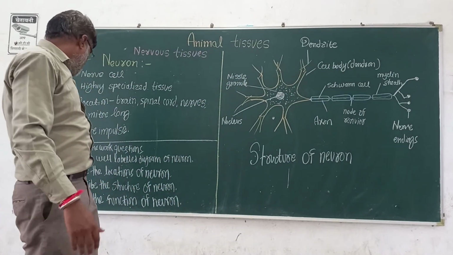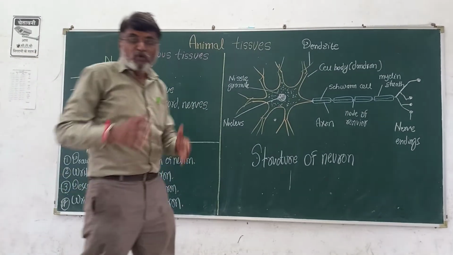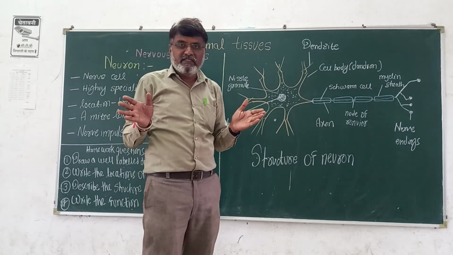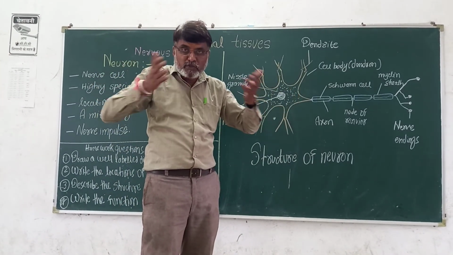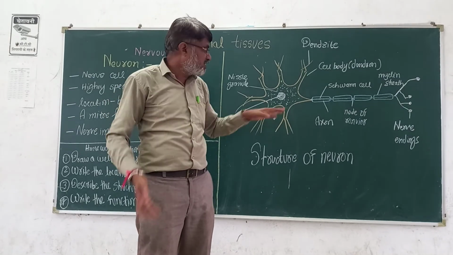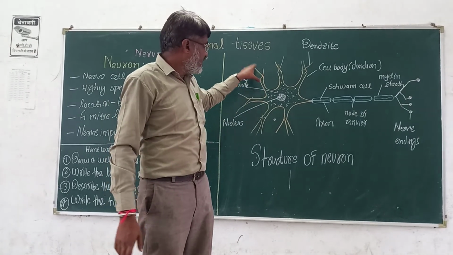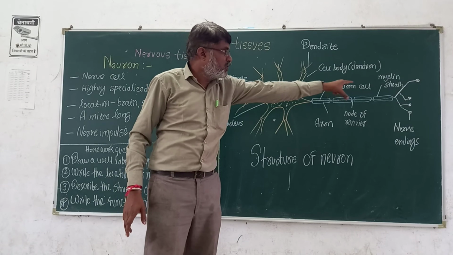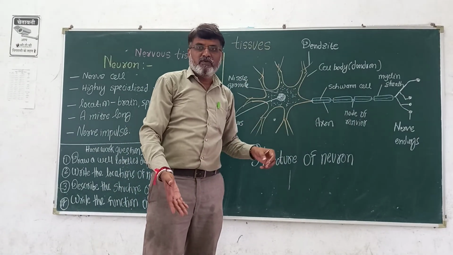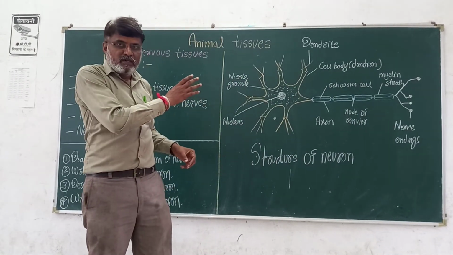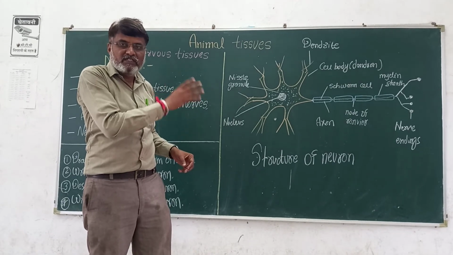This is the total structure. And then the function of the neuron: to transmit nerve impulses from the sense organ to the spinal cord and brain. How that transmits, I told you: from dendrite to dendron, dendron to axon, axon to nerve ending and then the next neuron. Okay, all of you got what the neuron is, its types, structure and function.